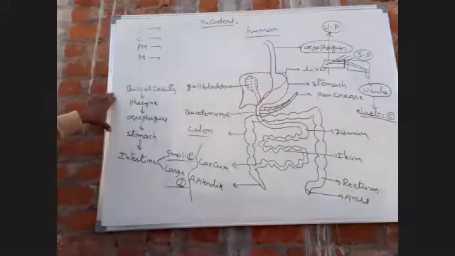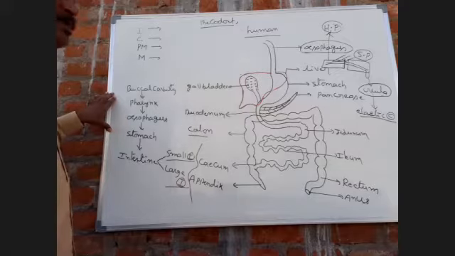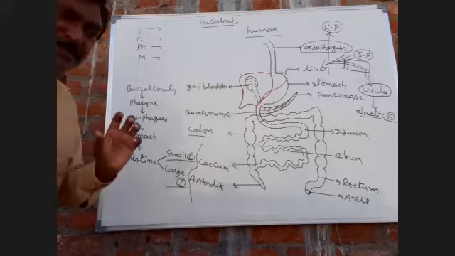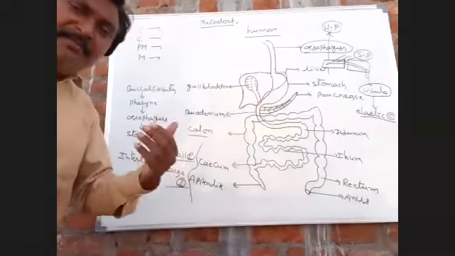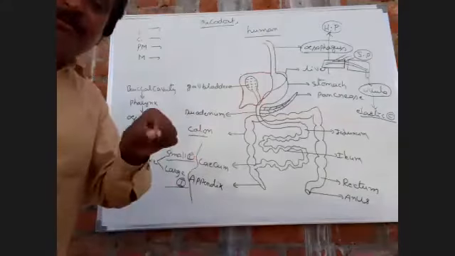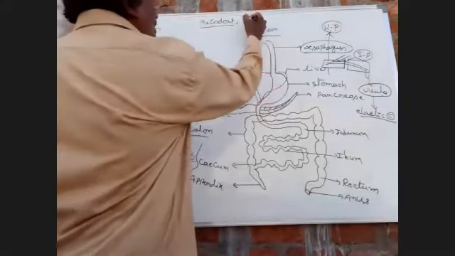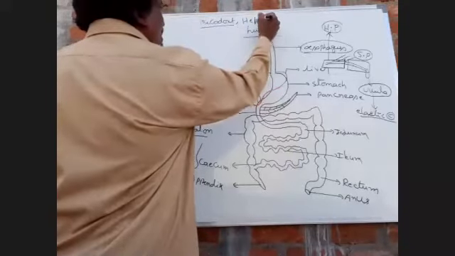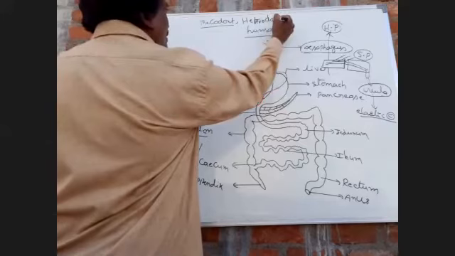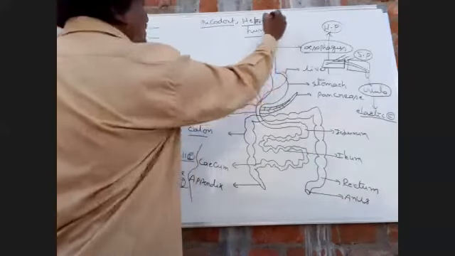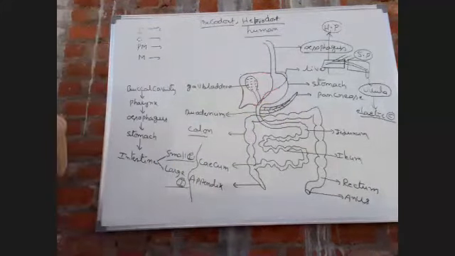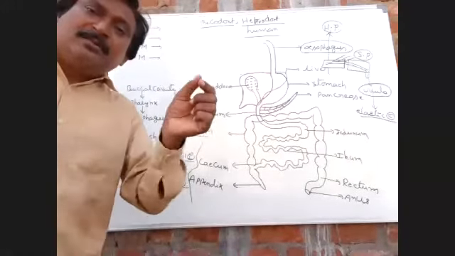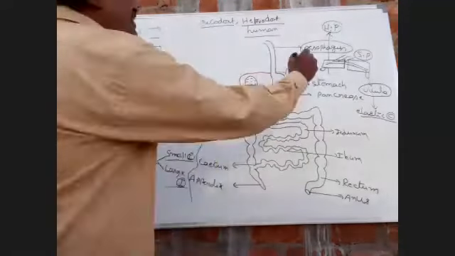Next, heterodont. Four types of teeth are present: incisor, canines, premolar, and molar. So these four types of teeth structurally and functionally dissimilar, called heterodont. Next, diphyodont. Teeth are replaced two times in total lifespan of organism, called diphyodont.